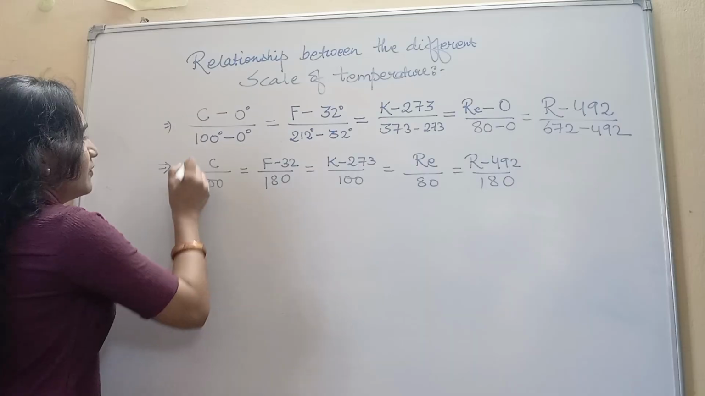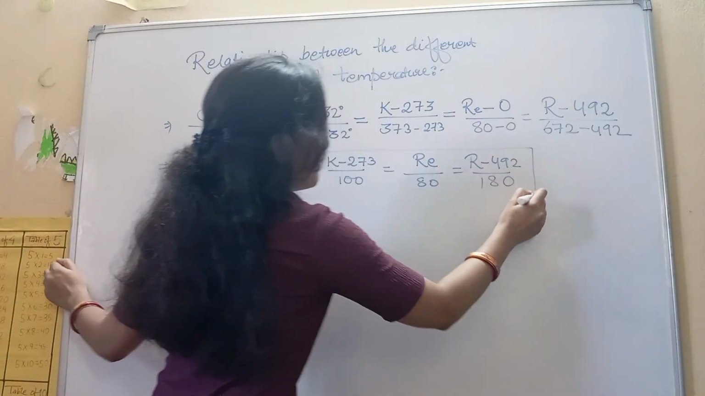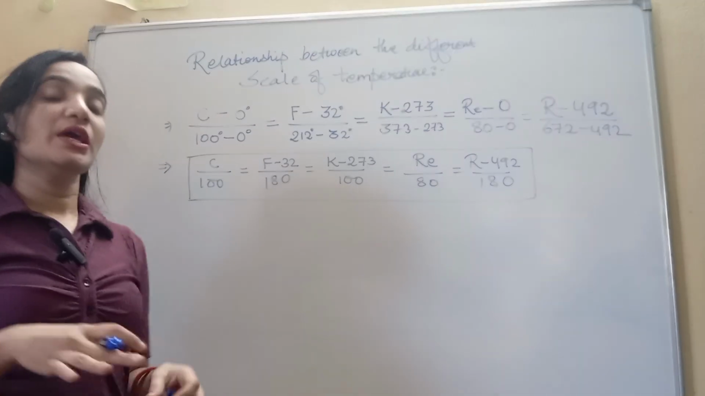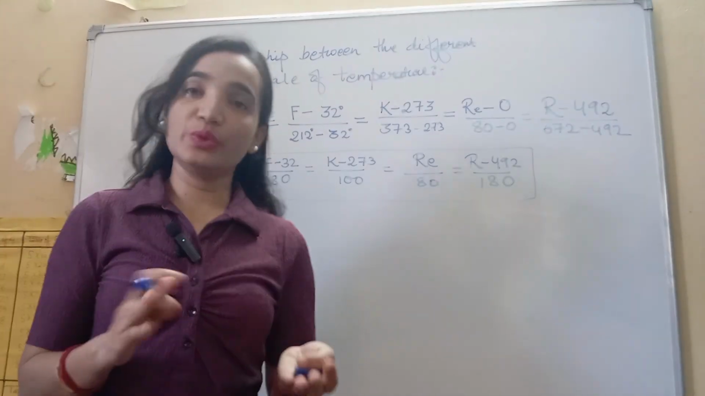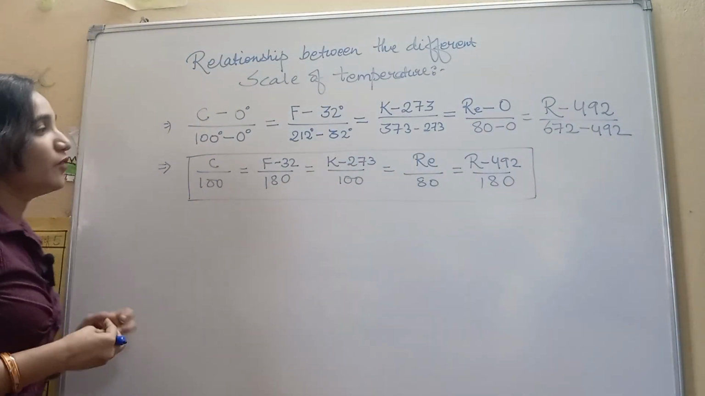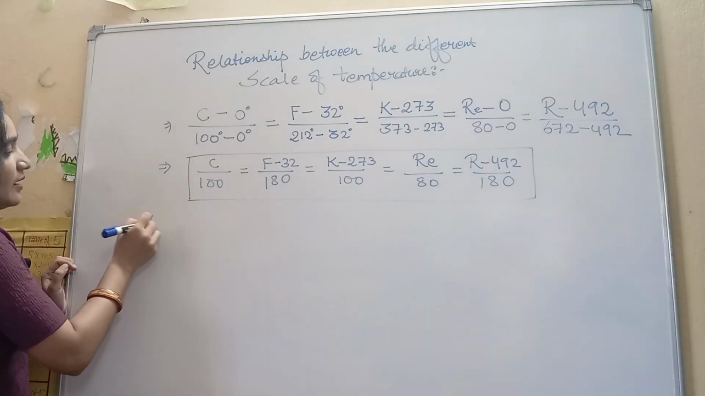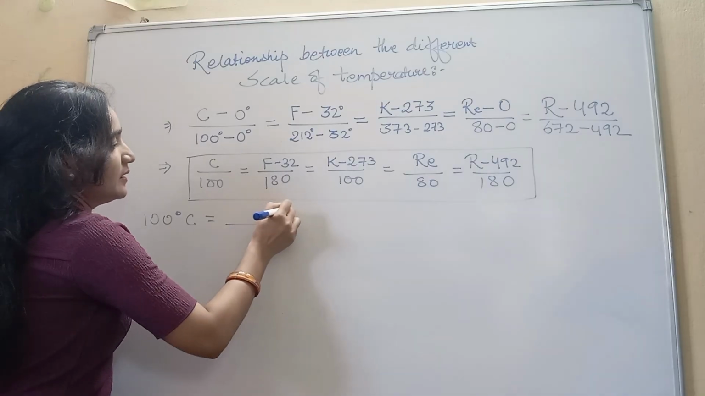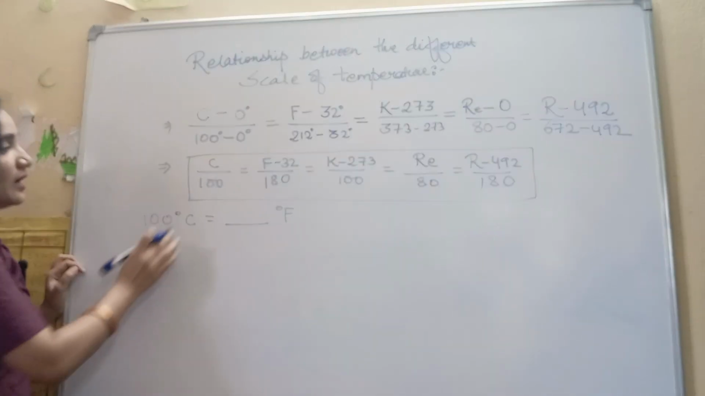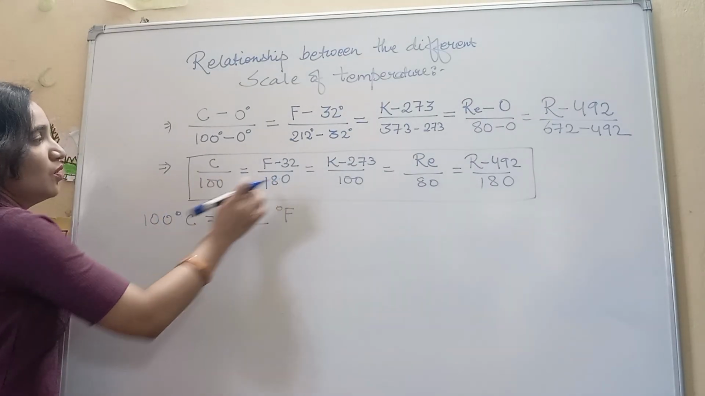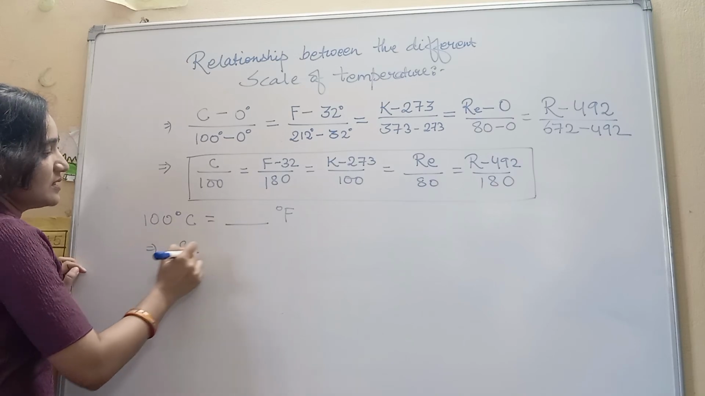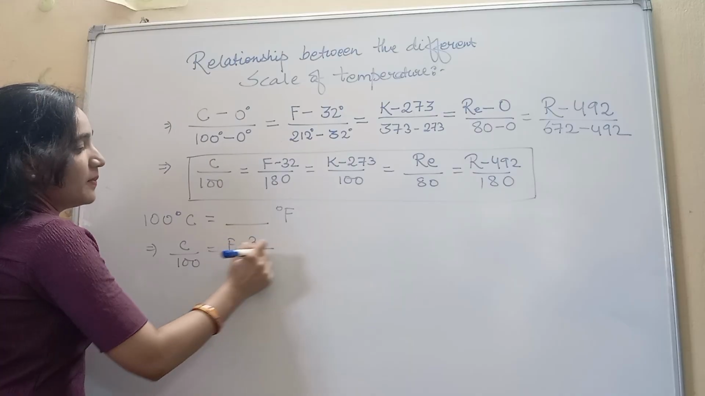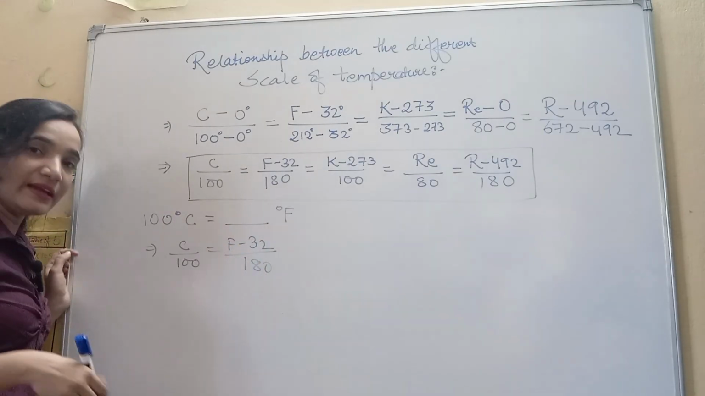So this is our final relationship that will be used to change any scale of temperature to the other. Let us take, for example, we are changing 100 degrees Celsius to how many degrees Fahrenheit. So we have to take these two relations. It is C by 100 equals F minus 32 by 180. We can write it like this.